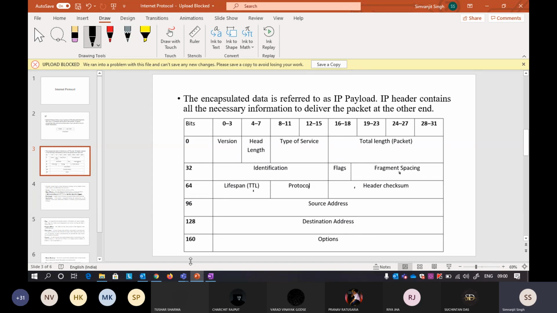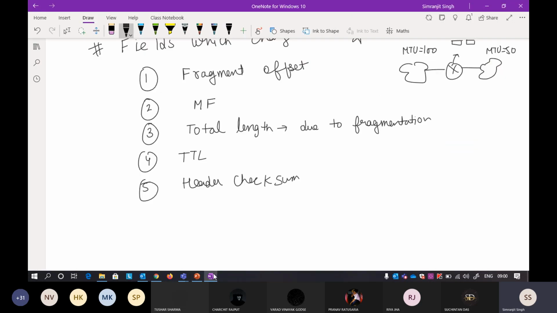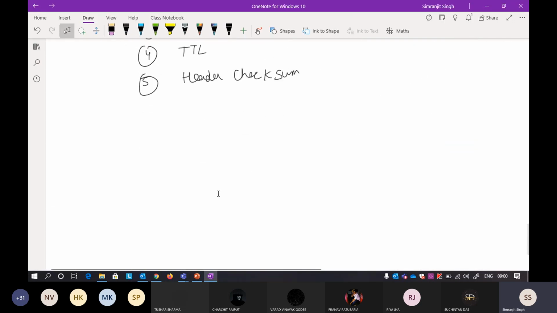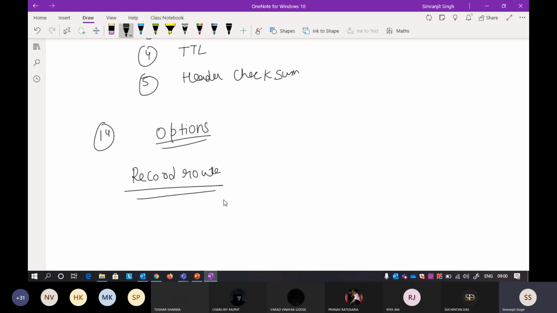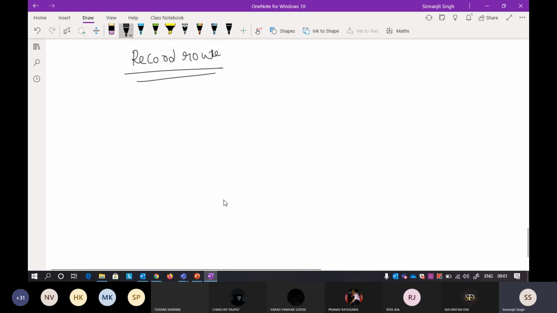In the options field there are many options, but mainly there are two that we use. The first option is record route. As the name says, you have to record the route which you are following.